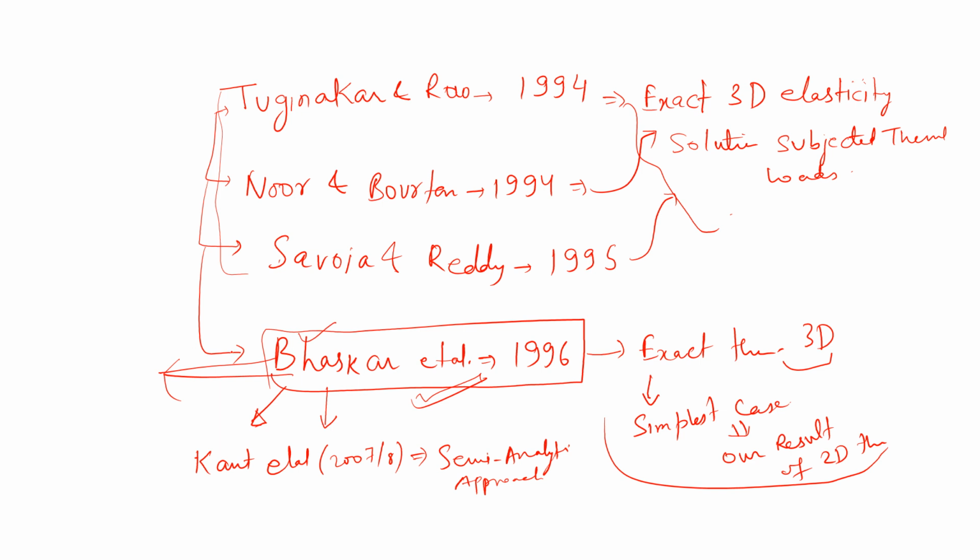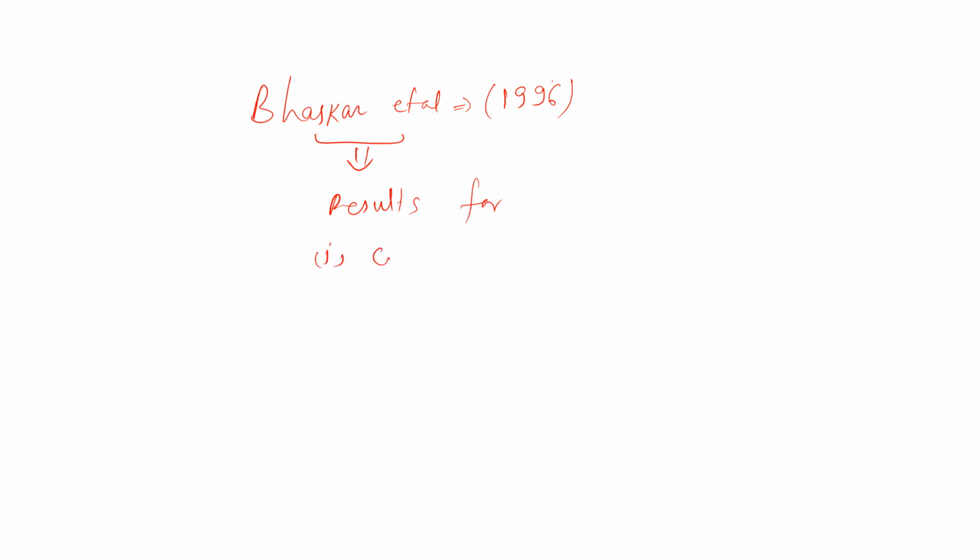So what does this paper mainly consider? Let us see why the Bhaskar paper is mostly cited. In 1996, he gave results for first, cylindrical bending for cross-ply laminate, which was the extension of Pagano's paper.